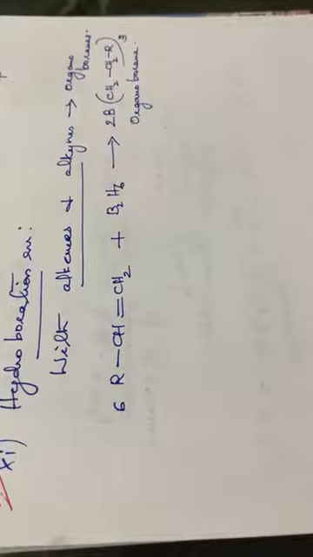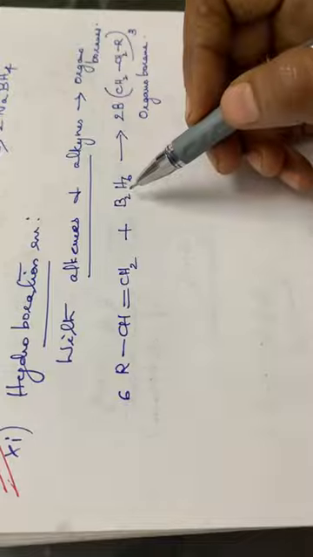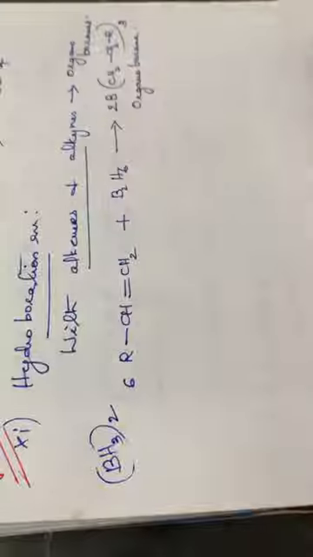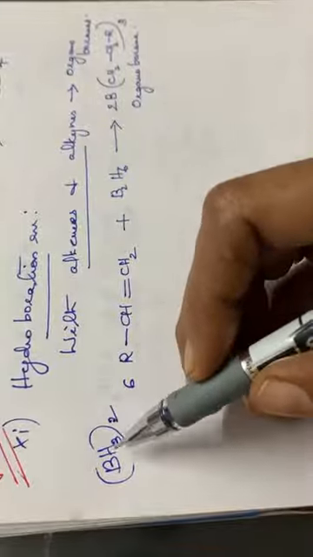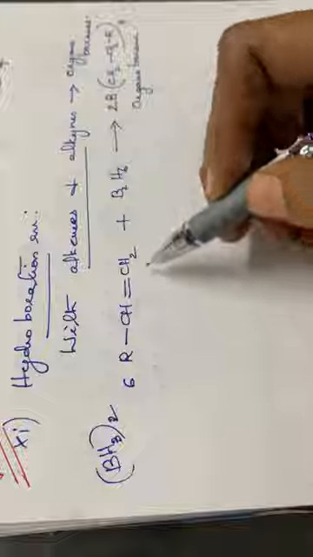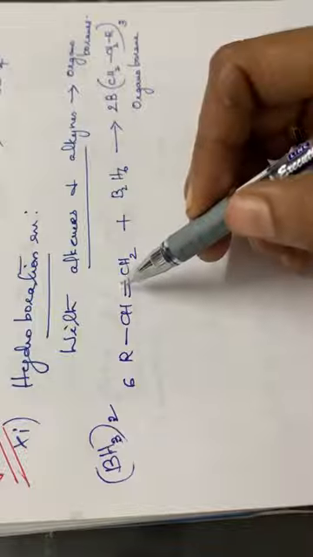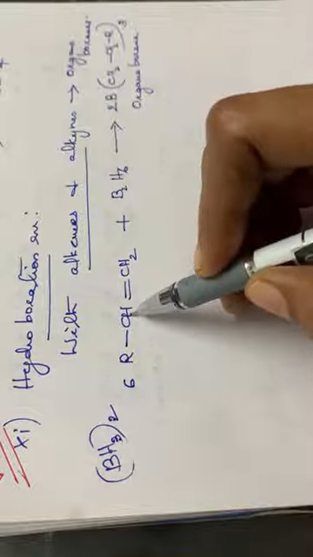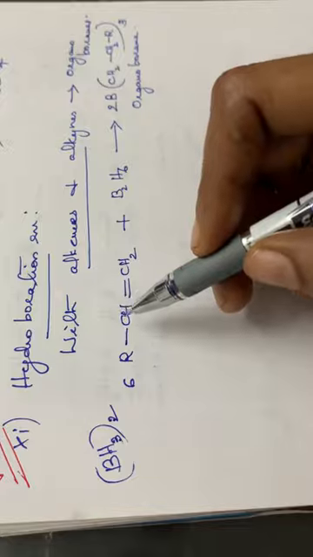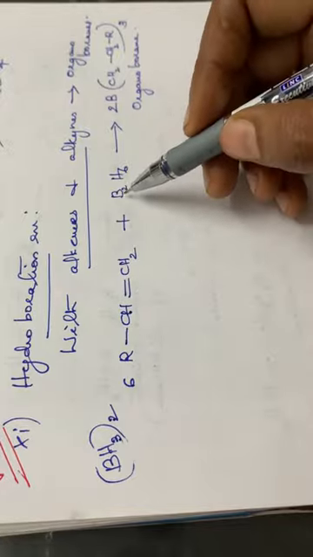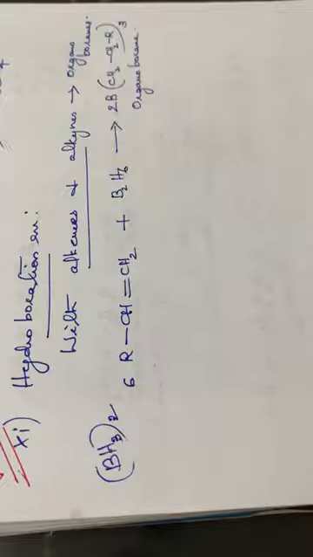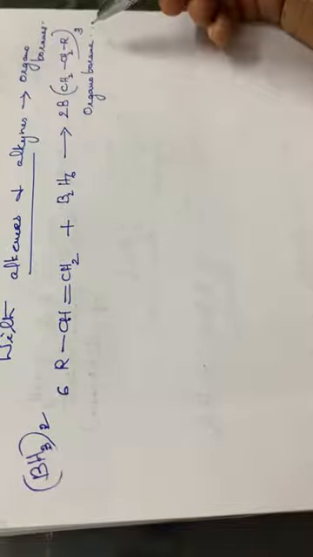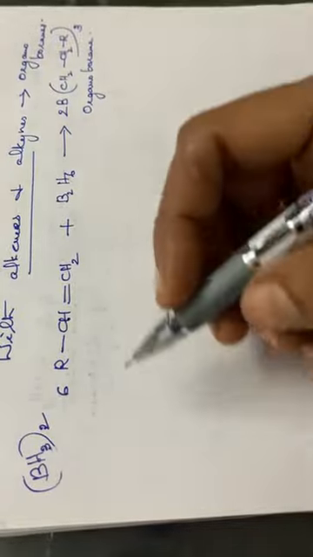Okay, see here, this diborane, even though we are writing it as B2H6, it will be a dimer, that is BH3 twice. So these 3 hydrogen atoms are replaced by this alkene. And also the alkene will be hydrogenated. That means the double bond will be broken and one of the hydrogens will be going to this carbon atom, so that this will become an alkane form. Then it will be bonding to this dimer of boron, so that we will have an organoborane compound, and this particular reaction is called the hydroboration reaction.